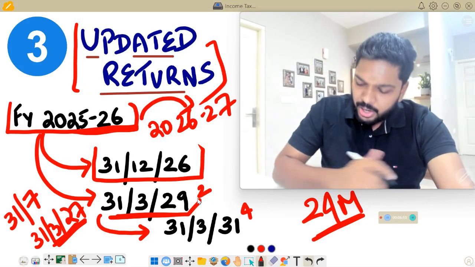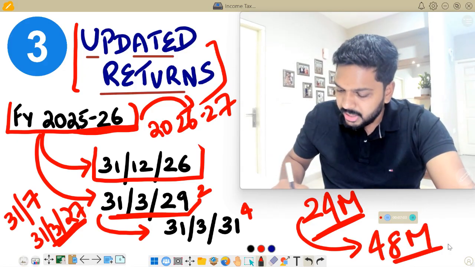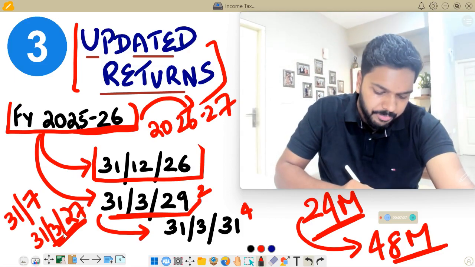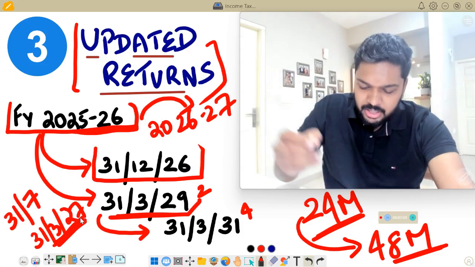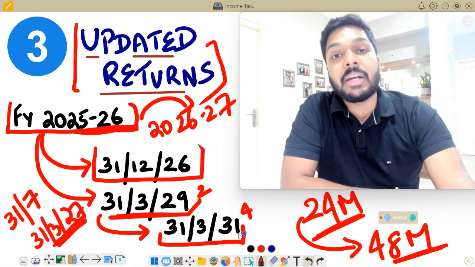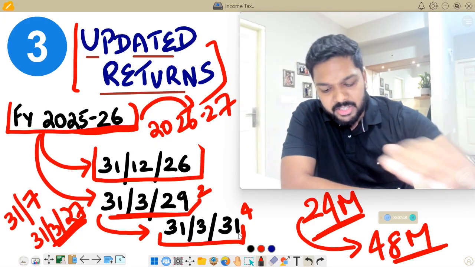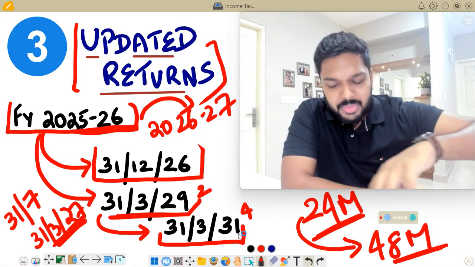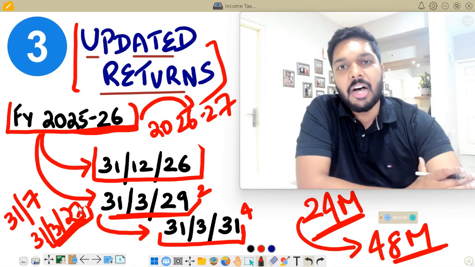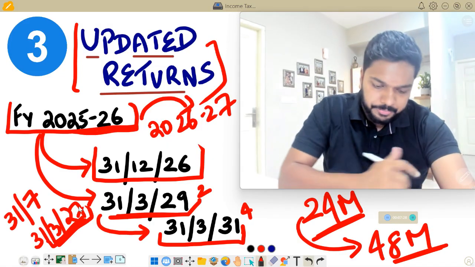So earlier it was 24 months, now it's increased to 48 months. In other words, you have 4 years from the last date of the assessment year, being 31st March 27, up to 31st March 31, by which you can file an updated return. So earlier this was 24 months, now it is 48 months, which means you have 4 years from the end of the assessment year to file an updated return if you have some amount of tax that you want to pay to the department.